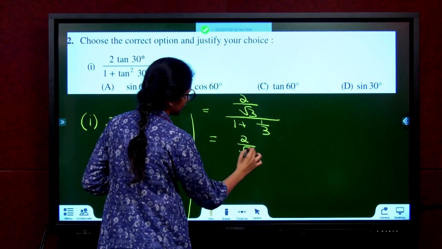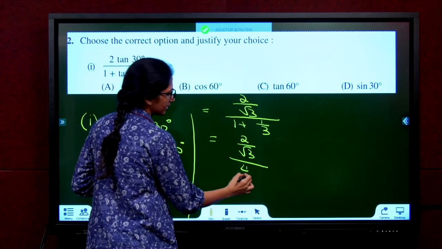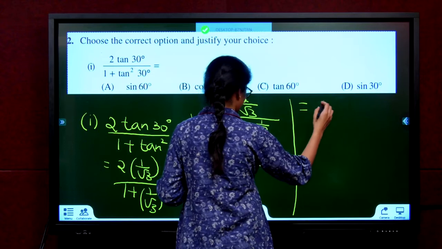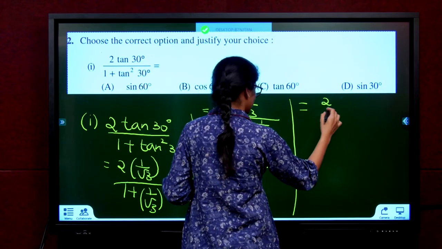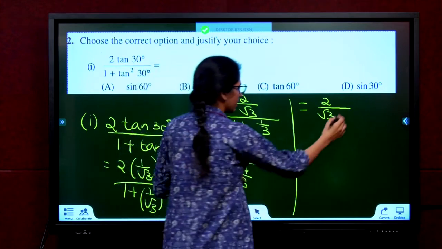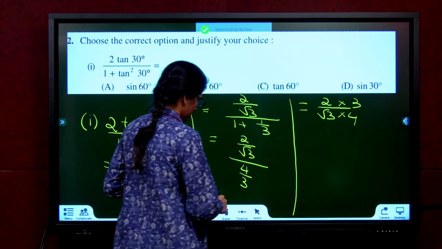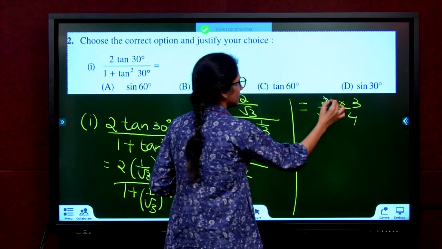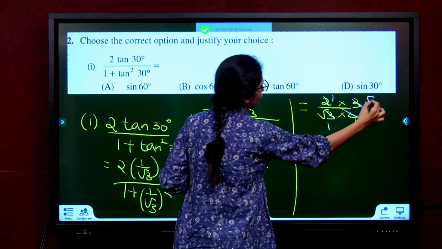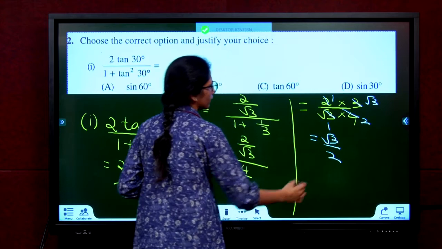Take the LCM, you will get denominator 3, so 4 by 3. Cross multiply: 2 by root 3, shift the denominators, 3 goes up, 4 comes down. 2 ones are 2, 2 twos are 4. Root 3 ones are root 3 into root 3. So the answer is root 3 by 2.